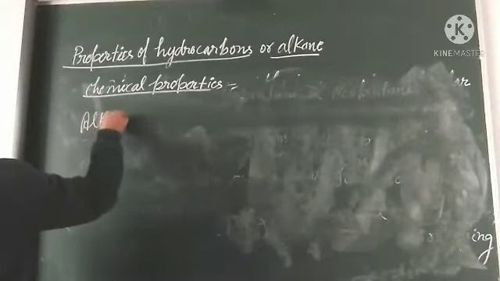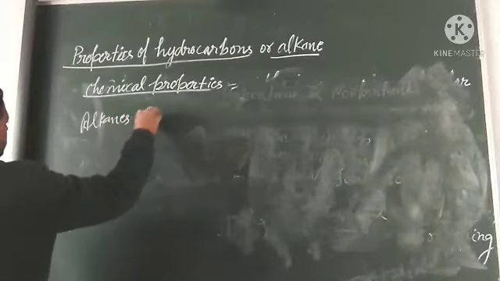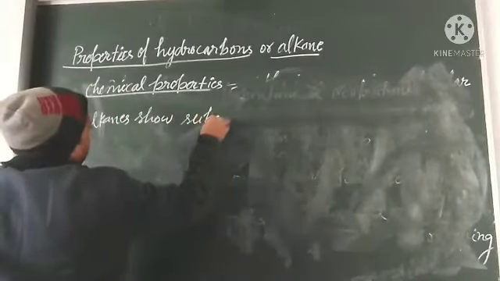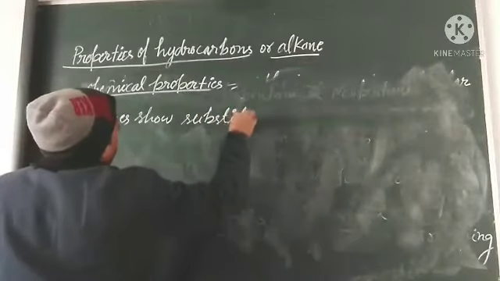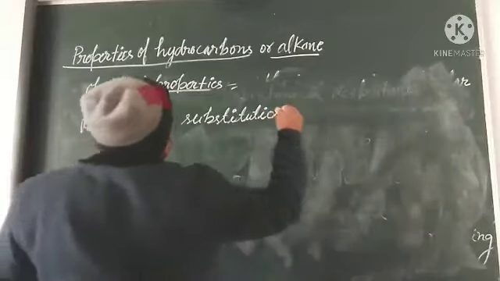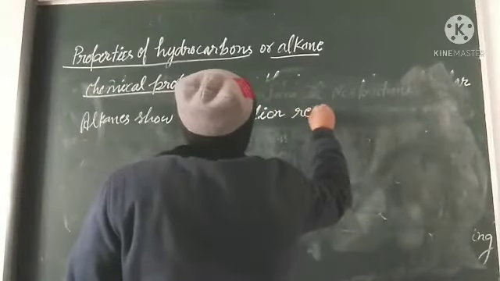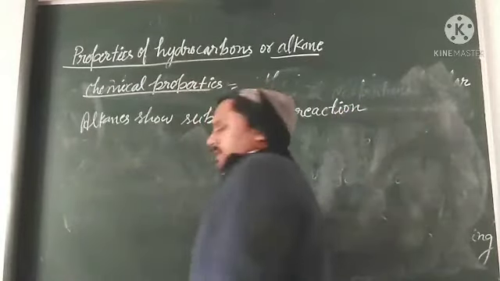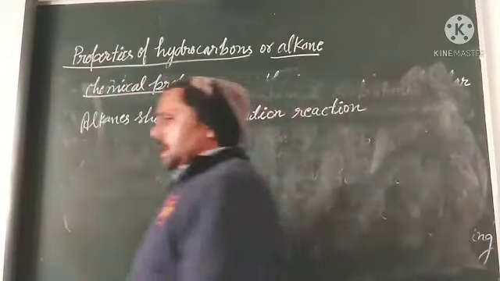Alkanes show substitution reaction. In substitution we will see halogenation.